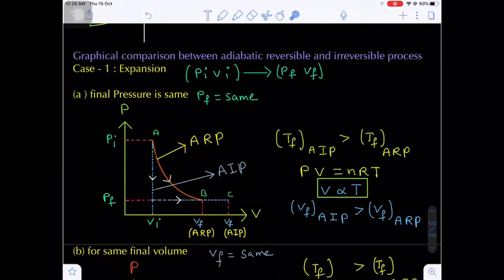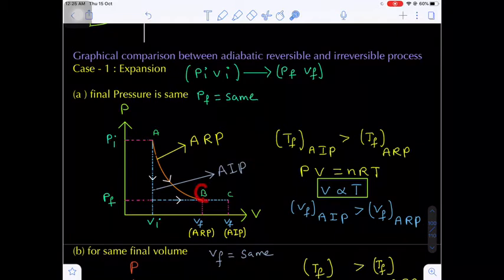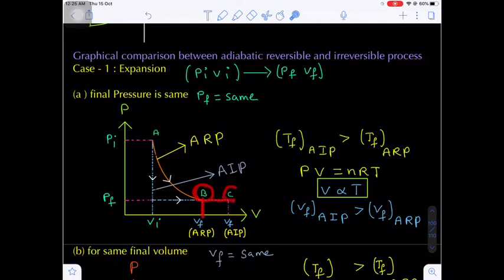Now the second path we have to see is the irreversible path. In the irreversible path, what do we have to do? We have to suddenly decrease the pressure, and after that the volume increases. When the pressure decreases, the volume has to increase. Now the volume increases, but if you see in the adiabatic reversible process, the final volume will be at point B. But here the volume will increase to point C.